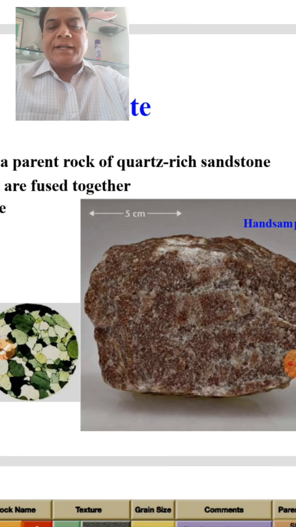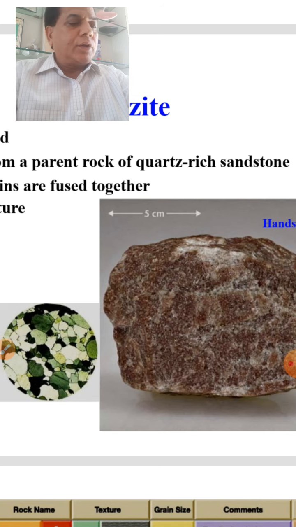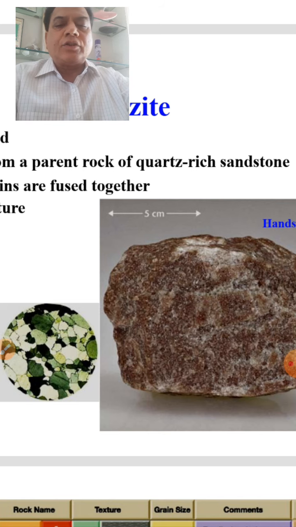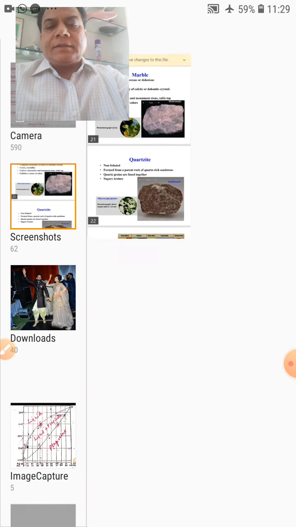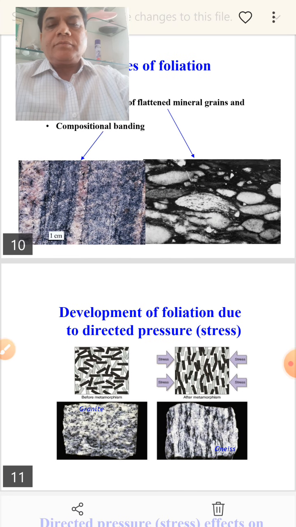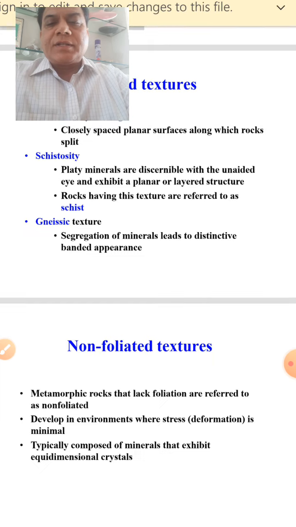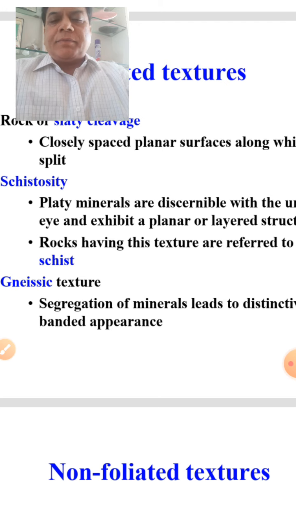Similarly, your rock quartzite, right? See here, it is quartzite. These don't show any parallelism or elongation. They are non-foliated rocks. Even rocks like granulite, eclogite, charnockites, such rocks are non-foliated metamorphic rocks.